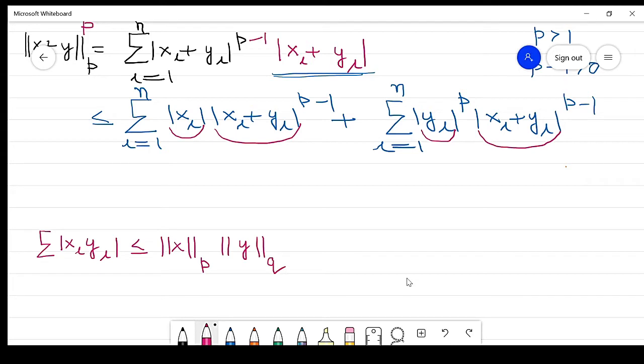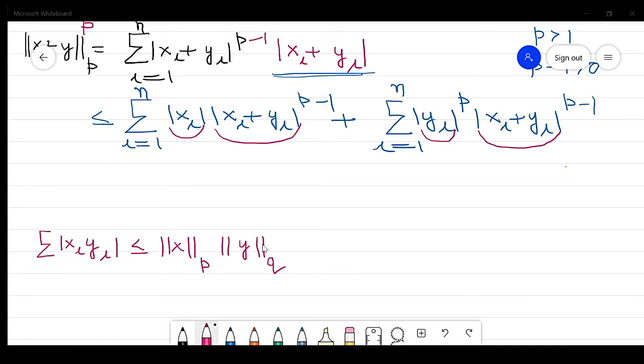Where 1 by p plus 1 by q is equal to 1. So this is the Hölder inequality. So by using the Hölder inequality, we can write this term in the summation raised to power 1 by p, and this can also be written in this form.